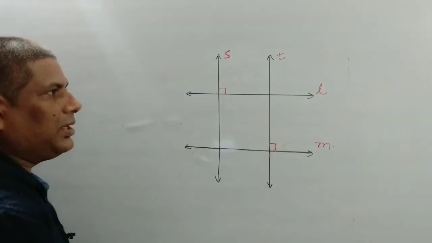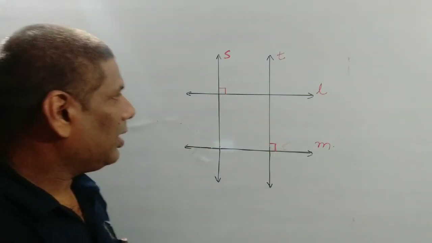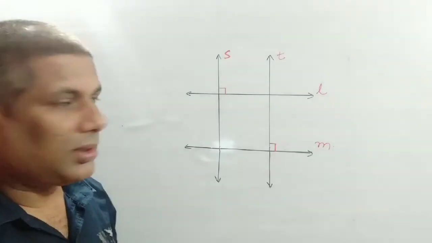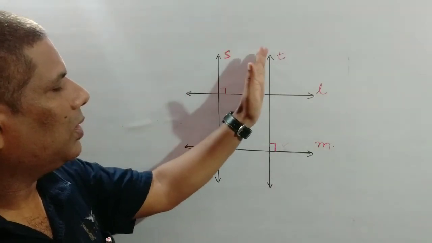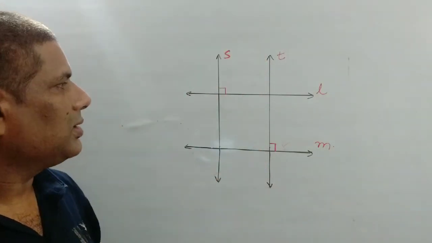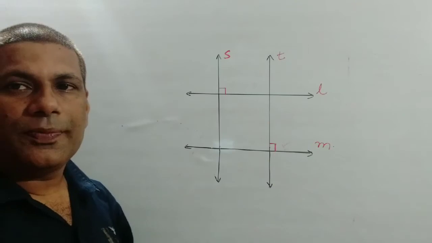So since L and M are parallel lines, if we draw perpendicular lines to these two different lines, these will also be parallel.